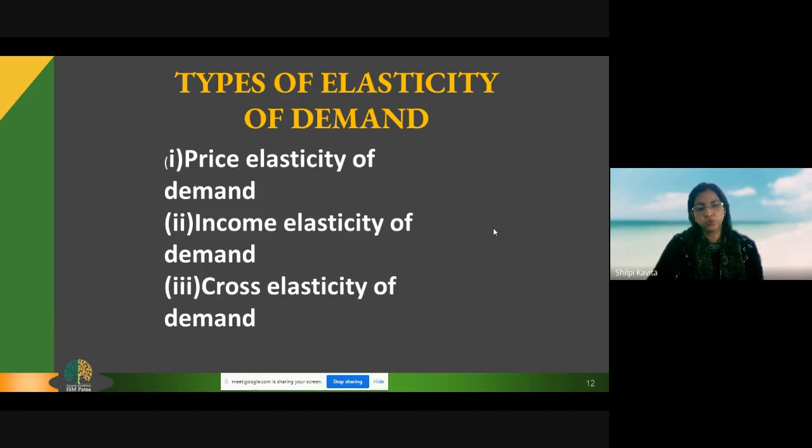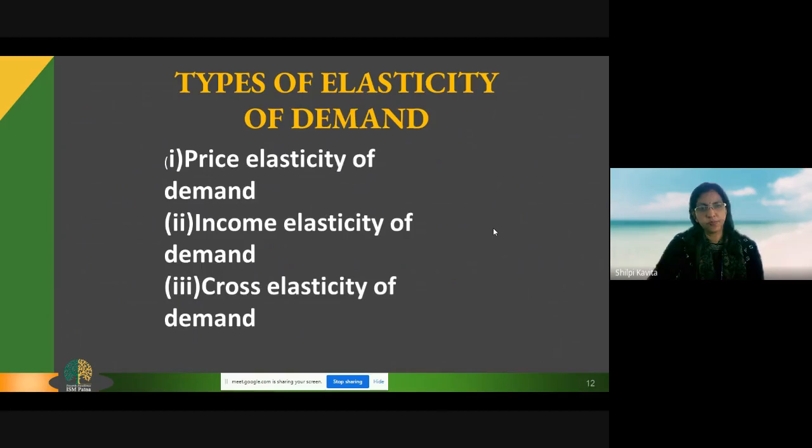If the substitute goods price is increasing or decreasing, how much is it affecting the other substitute goods' demand. If the complementary goods price is increasing or decreasing, how much change is it bringing to other complementary goods' demand. So this is told in cross elasticity of demand.